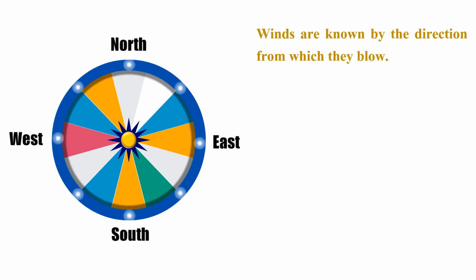Easterlies are winds that blow from the east, and westerlies are winds that blow from the west. Winds get their names because of those directions.